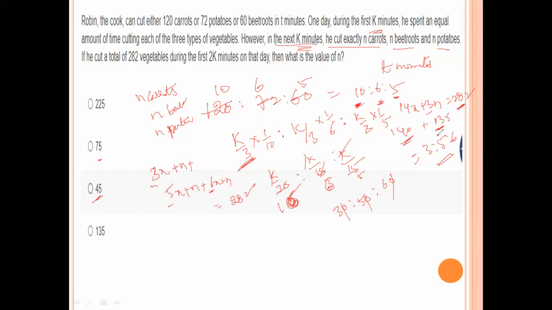Approximately equal. So let's check another value. 75: 3 into 75 is 225. The remaining value is 57, 57 plus 225, so this is not equal. So this one is equal. So 45 is the right answer.